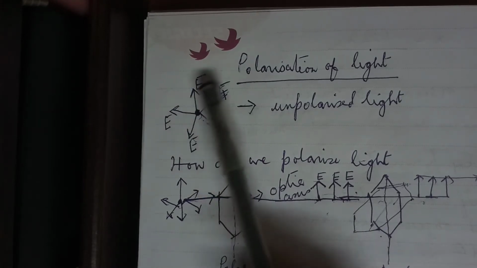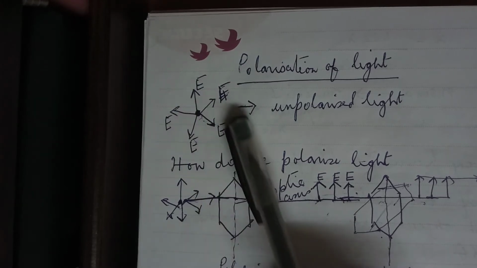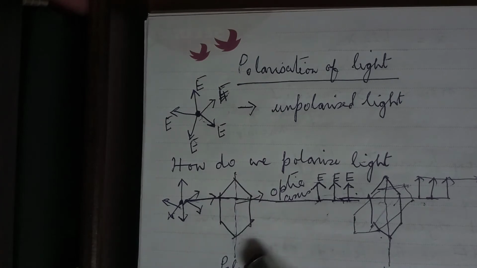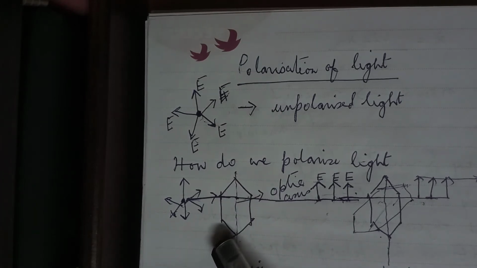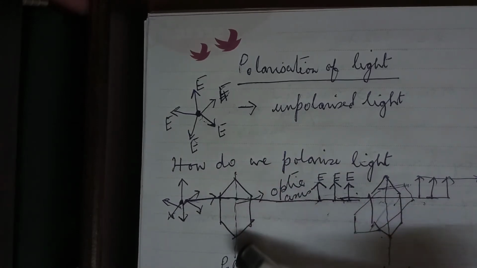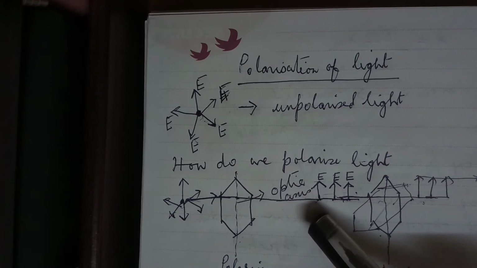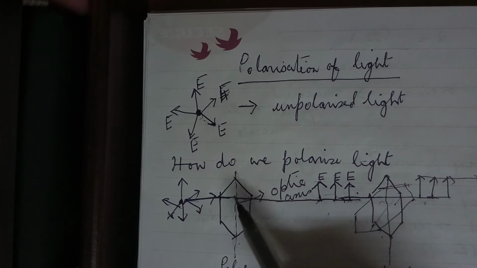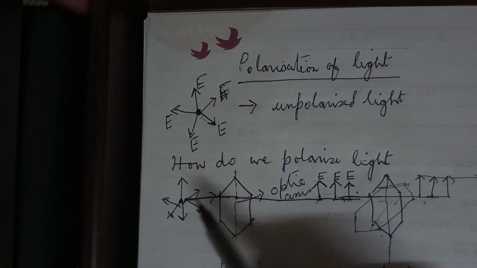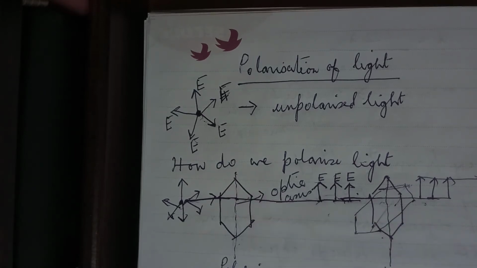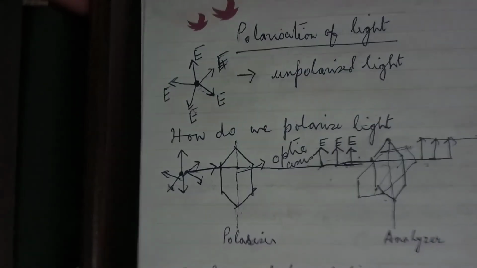Now, for an unpolarized light, the electric field points in all directions. To polarize the light, if you remember, we had said that we have to use a special kind of crystal having an imaginary axis called the optic axis, as you see over here. This optic axis decides which component of the electric field will pass through this crystal. This is a tourmaline crystal. We call this crystal a tourmaline crystal.